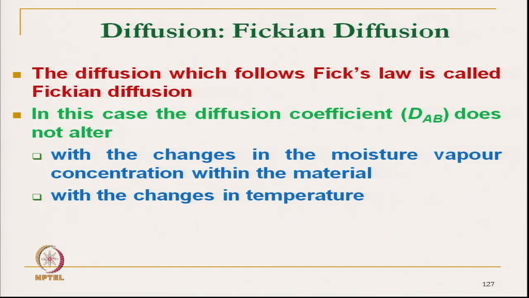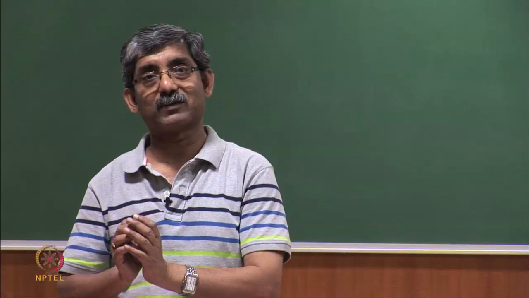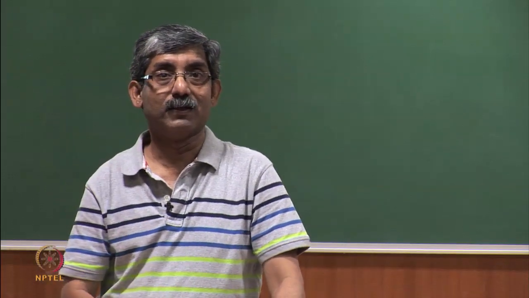Fickian diffusion takes place through the air pockets. Only if we can create air pockets within the fabric structure or yarn structure, then diffusion will take place.